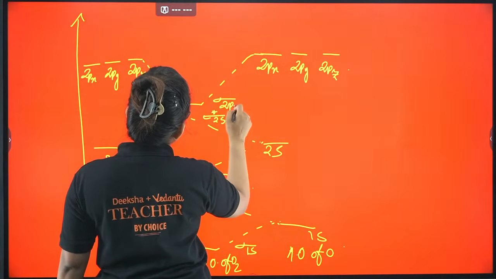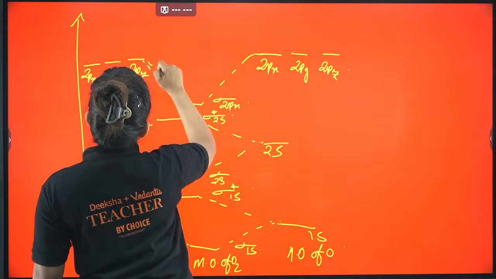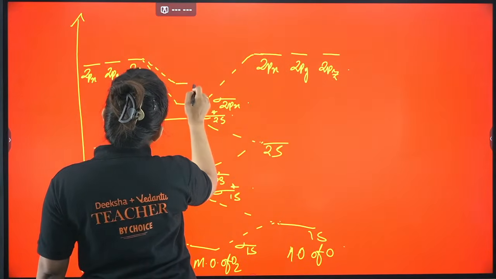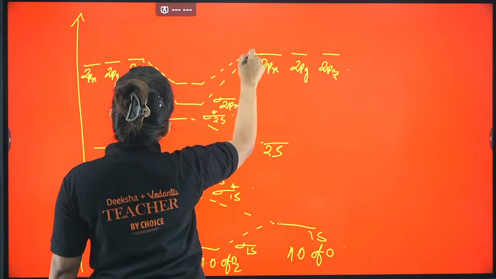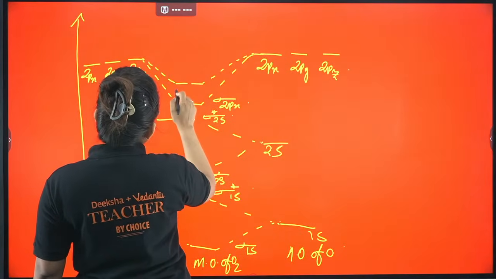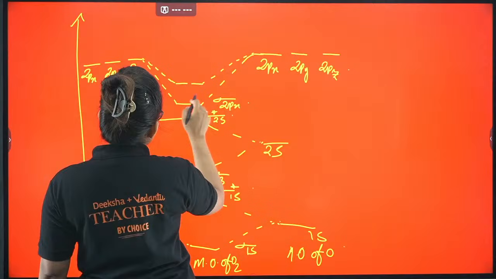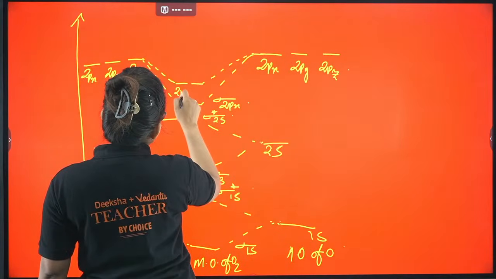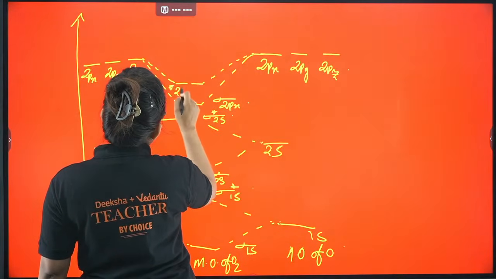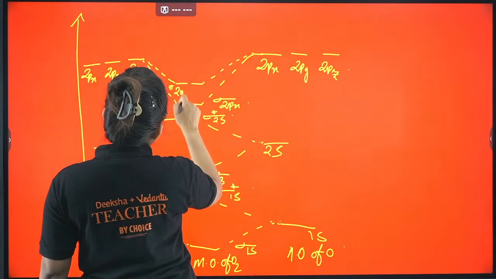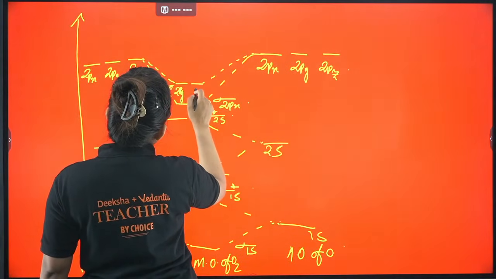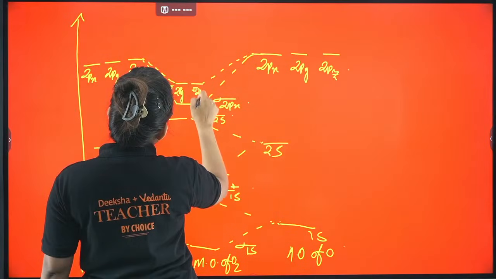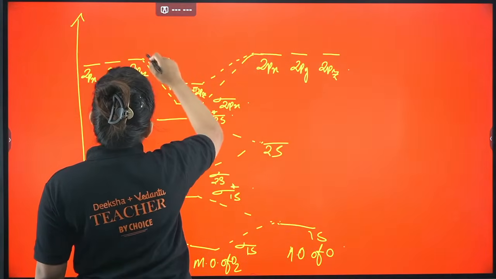Let's say 2px is making the sigma bonding. Next you will get pi bonding. If px is forming the sigma, then py and pz are forming the pi. So pi 2py and pi 2pz, right?